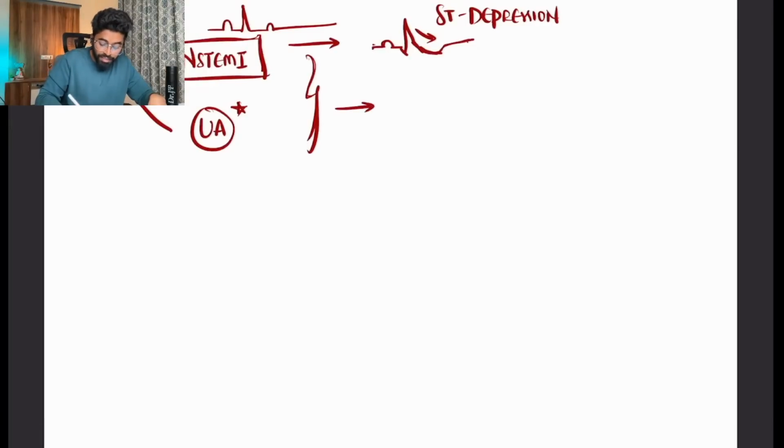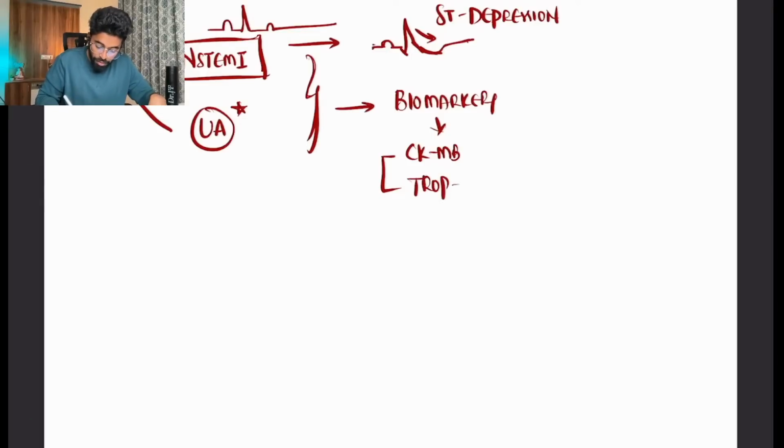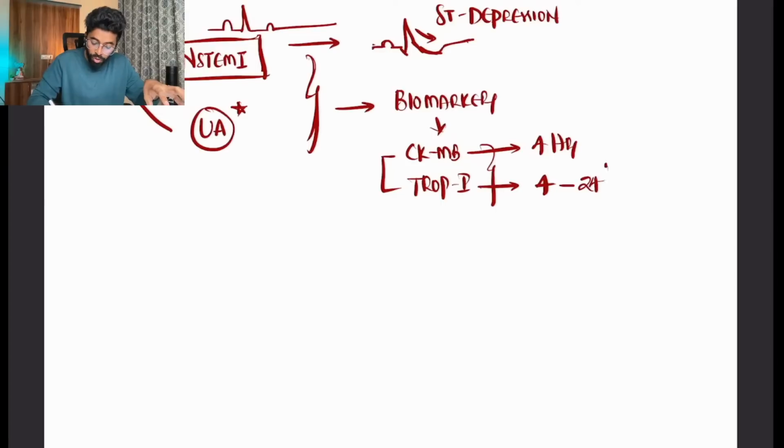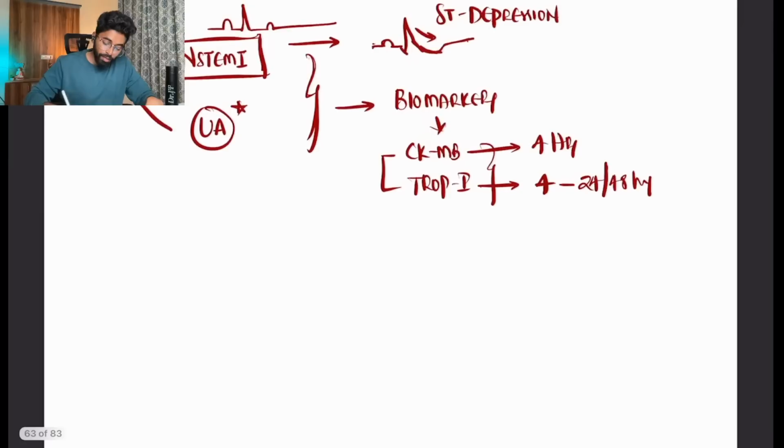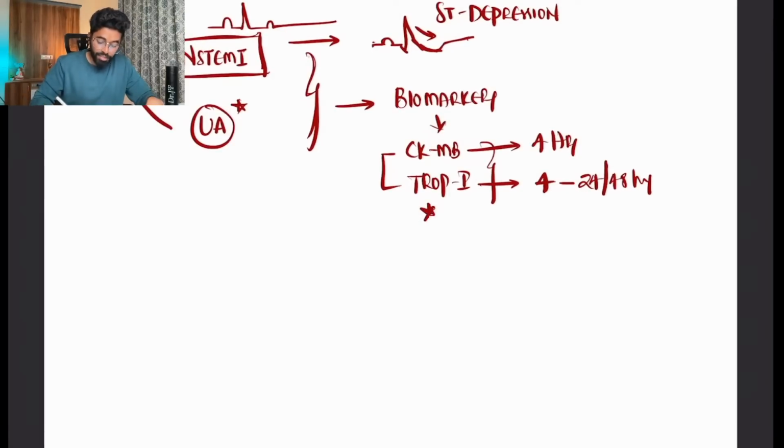That's when the next investigation, that is cardiac biomarkers, comes in: we'll see CKMB and troponin levels. CKMB is only useful up to 4 hours, but troponin will be useful from 4 to 24 or even 48 hours in some conditions. So troponin will be more significant. High sensitive troponin is now being used, which is more specific for cardiac muscle damage.